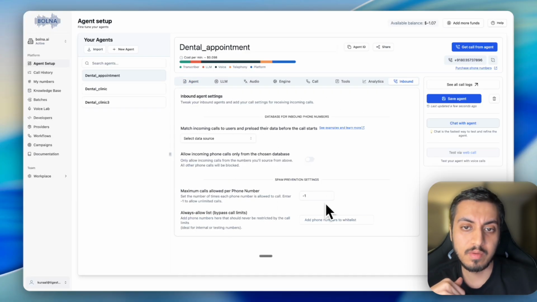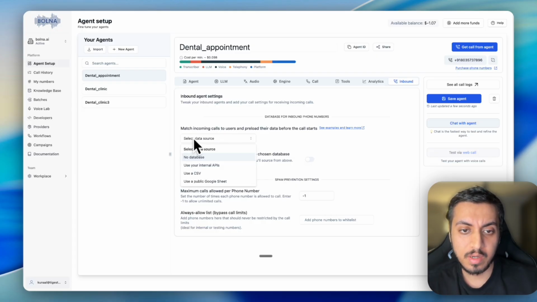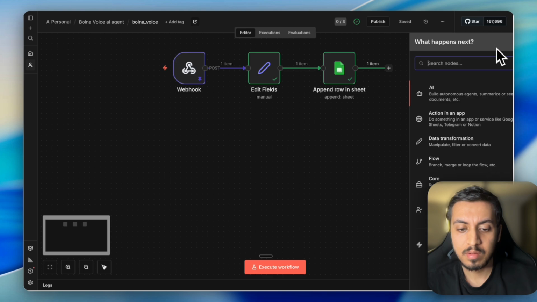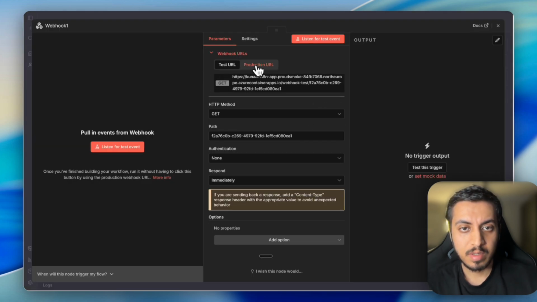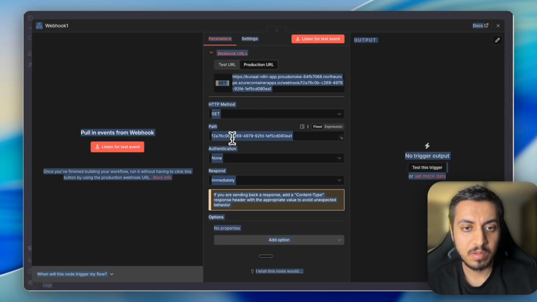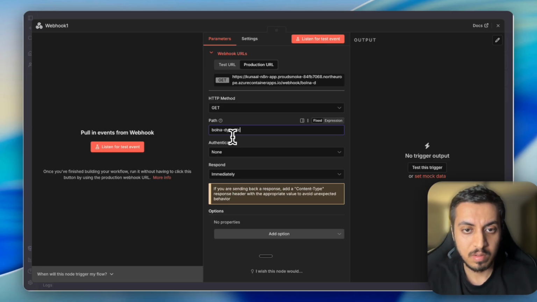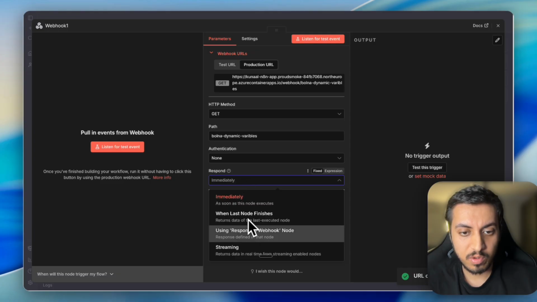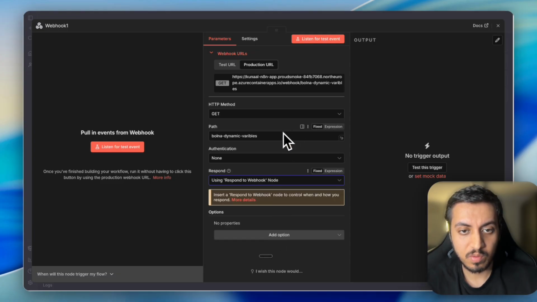So that whenever we call the agent, you can add multiple sources, but we will use an internal API call. It will be a GET API call, and we will respond to the webhook node.